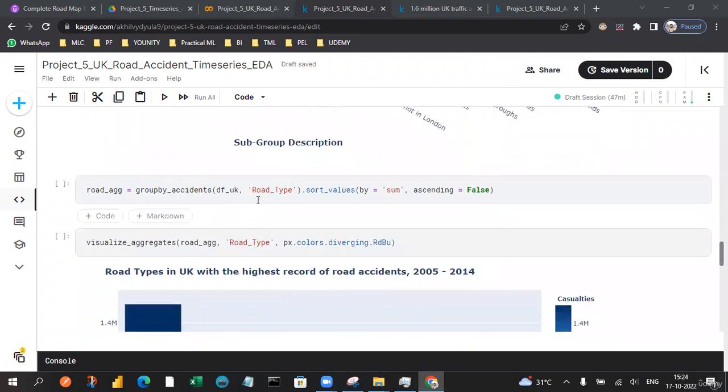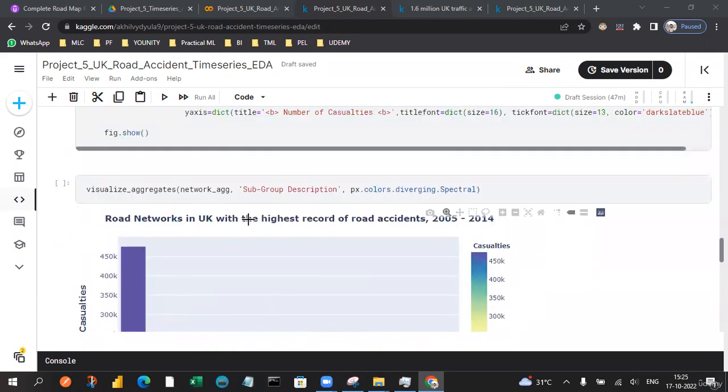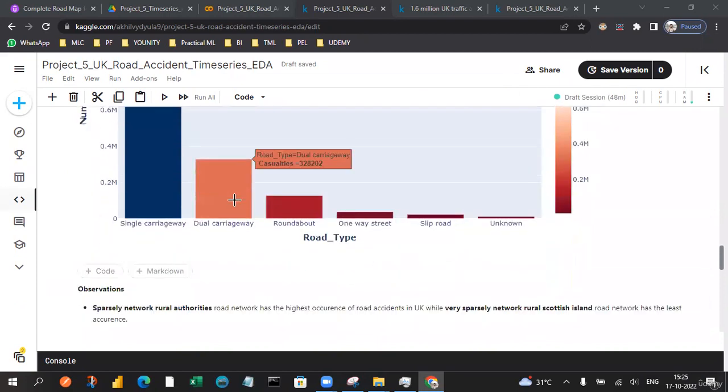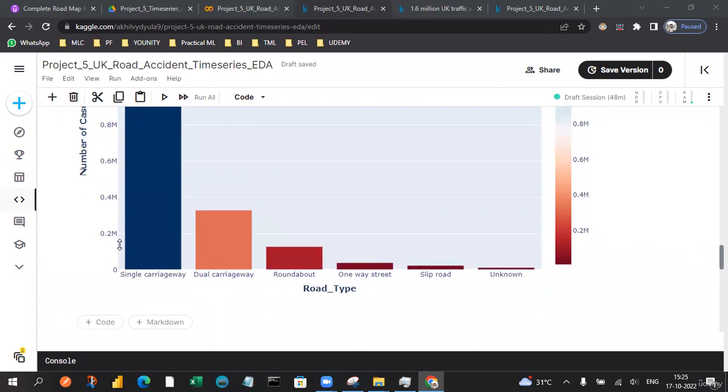So we can draw some conclusions corresponding to the road type, so that we will eventually get exactly the information corresponding to the road type also. Single carriageway may be having a very high number of casualties, and sometimes unknown. Unknown may be drawn from different perspectives. They may not be named properly, but eventually we can see the slip road having a very low number of casualties.